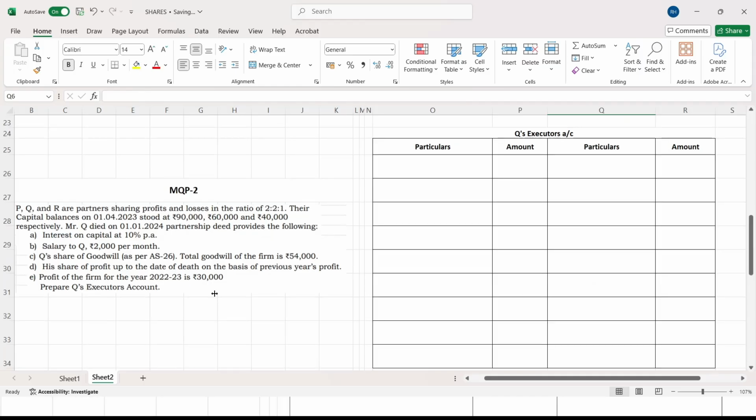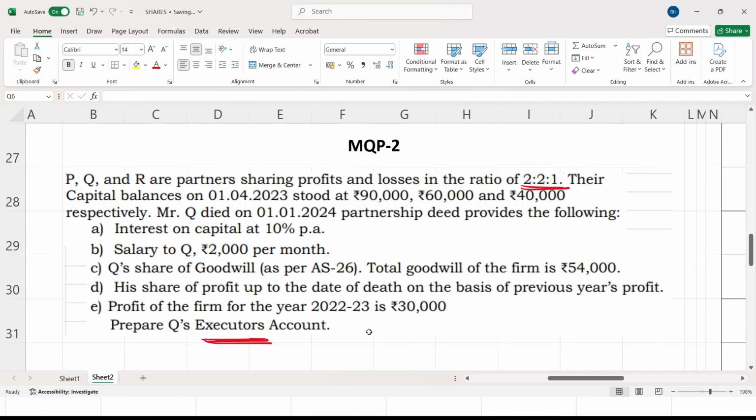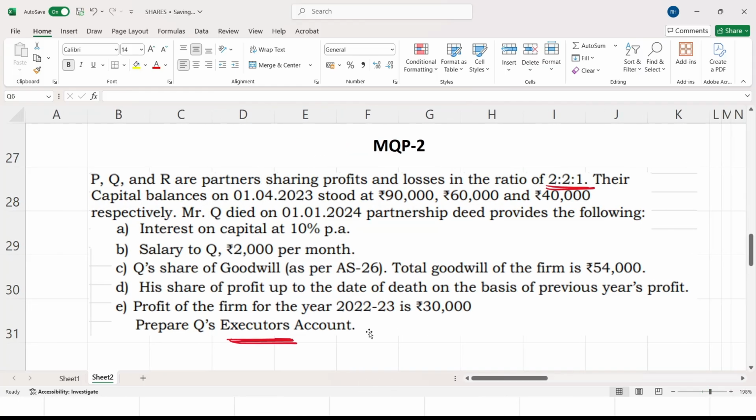It is very simple here, but keep it in your mind, they have not asked you the capital account, they have asked you the executor's account. Only the first difference. P, Q and R are partners sharing profits and losses in the ratio of 2:2:1. Their capital balances on 1/4/23 stood at rupees 90,000, 60,000 and 40,000 respectively.